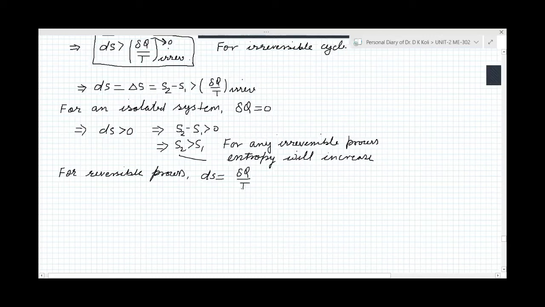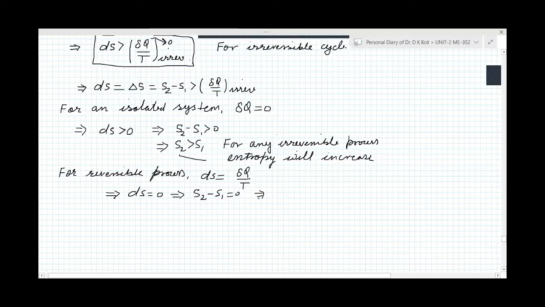Equal sign is used. So when del Q is equal to 0, then dS will be equal to 0 for the reversible process. It means S2 minus S1 will be equal to 0.